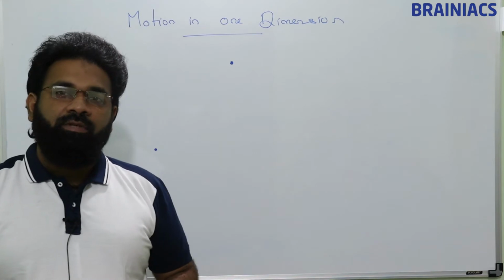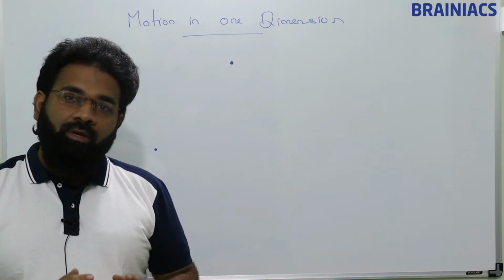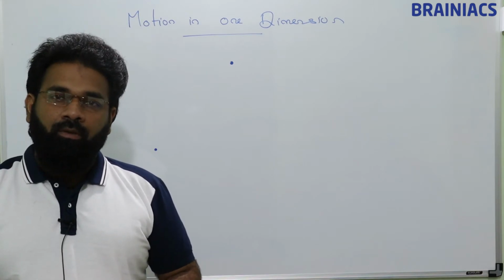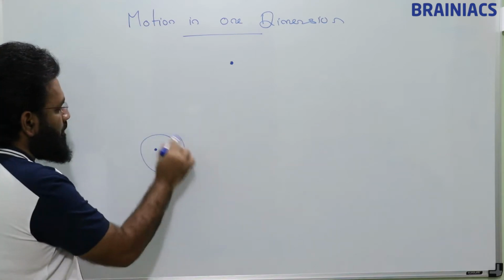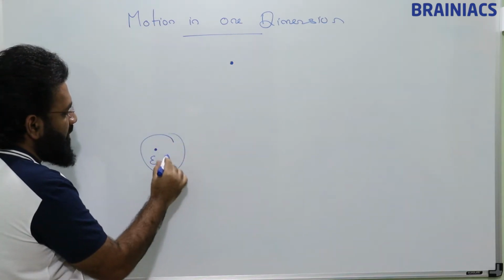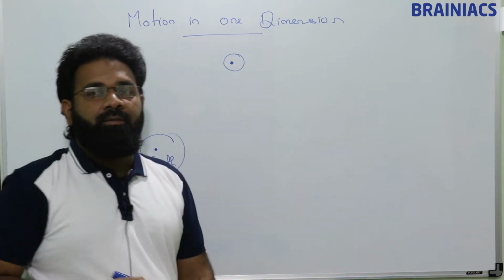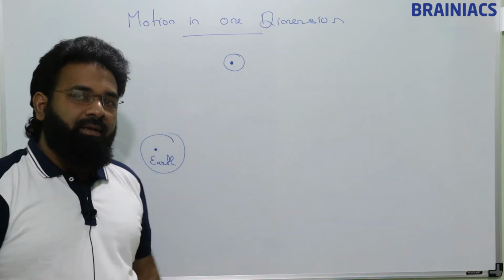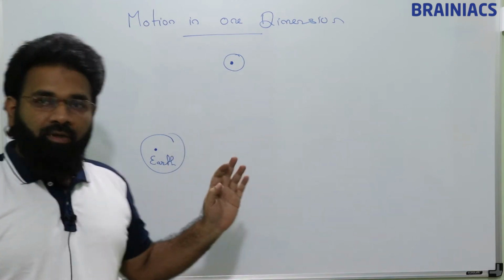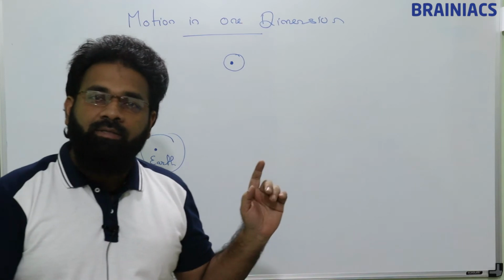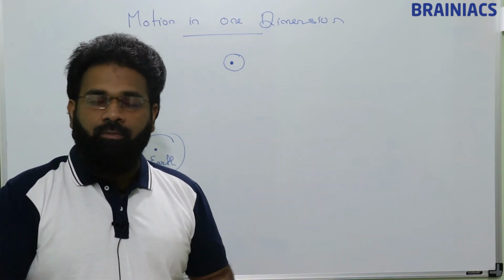Someone studying physics has the terminologies related to physics. For example, if we are observing from Earth, and this is a satellite, then the position of the satellite we will tell with respect to Earth. We cannot have an address at every point where the satellite is moving. Quite understandable.